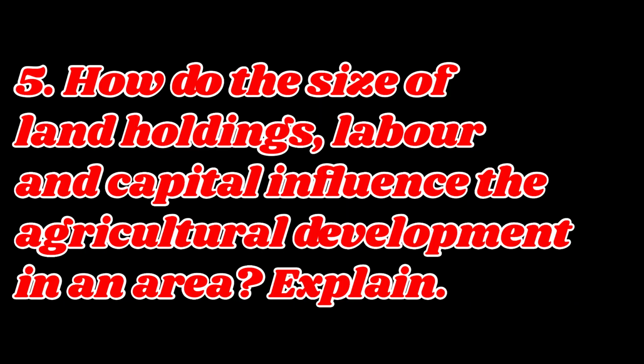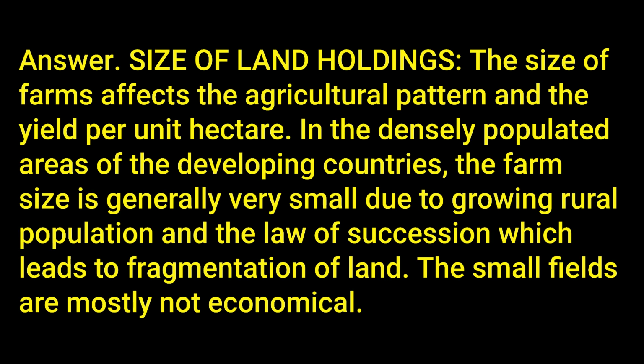5. How do the size of land holdings, labor and capital influence the agricultural development in an area? Explain. Answer. Size of land holdings. The size of farms affects the agricultural pattern and the yield per unit hectare. In the densely populated areas of the developing countries, the farm size is generally very small due to growing rural population and the law of succession, which leads to fragmentation of land. The small fields are mostly not economical.